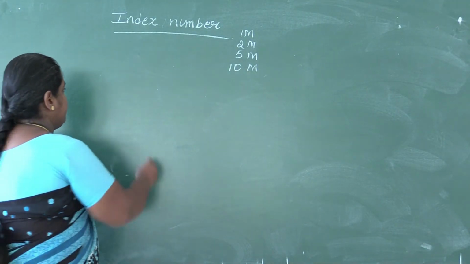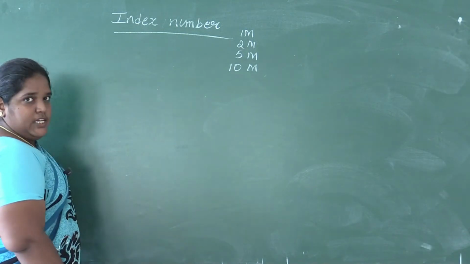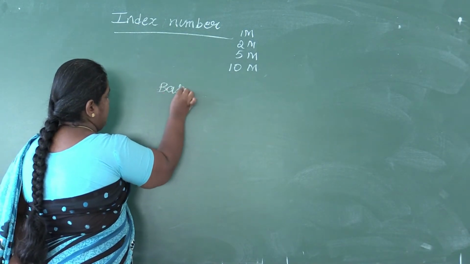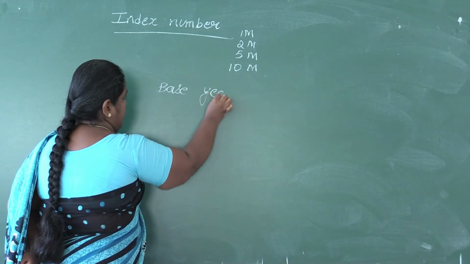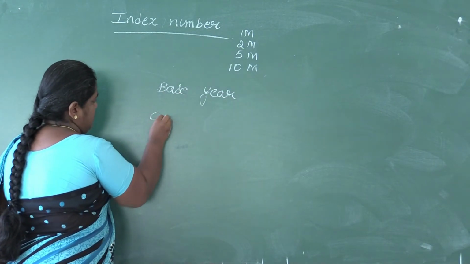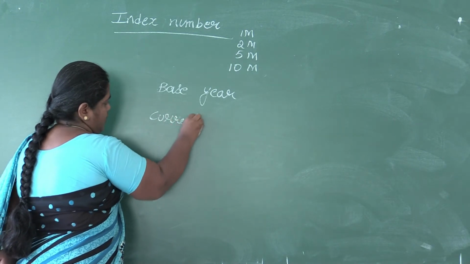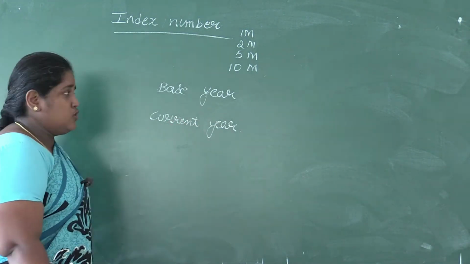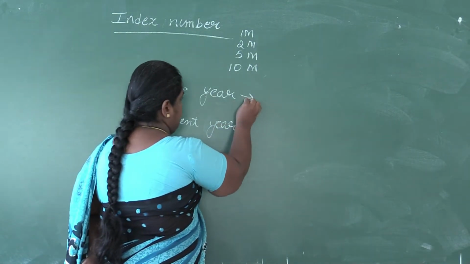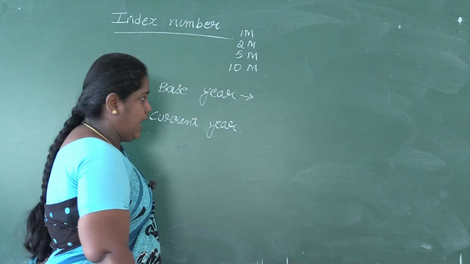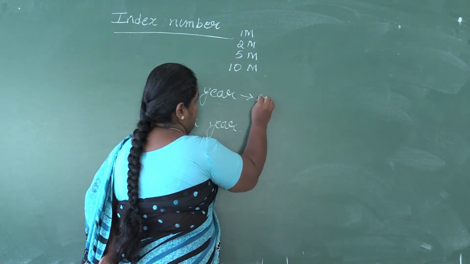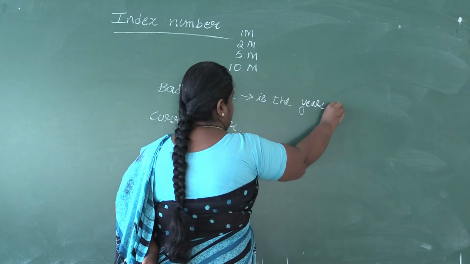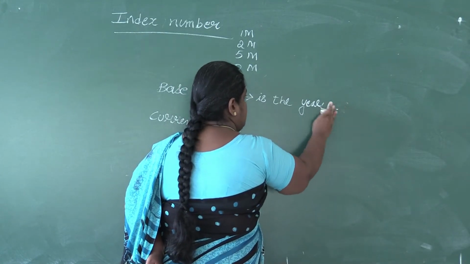Next, when we are studying index number, we will be studying base year and current year. Base year is the year with which comparisons are made.